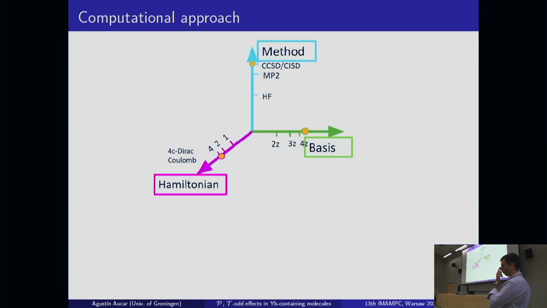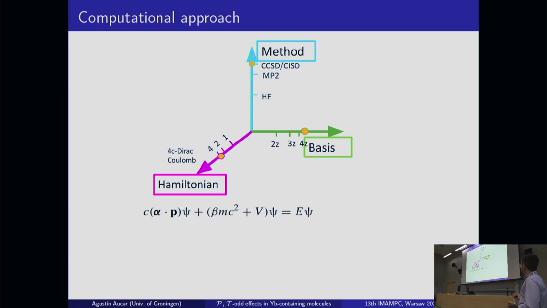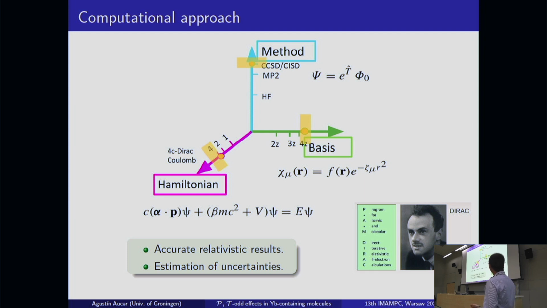Regarding the computational approaches that we use, in particular, we use a four-component Dirac-Coulomb Hamiltonian. To account for the electron correlation effects, we use the Fock space coupled cluster method, and we expand our atomic orbitals in terms of Gaussian basis sets. We combine all these features by using the DIRAC code, so we can get accurate relativistic results, and we can also estimate the error bars of our predictions.